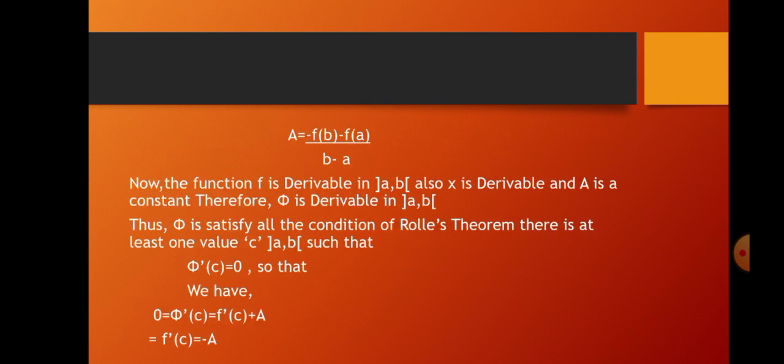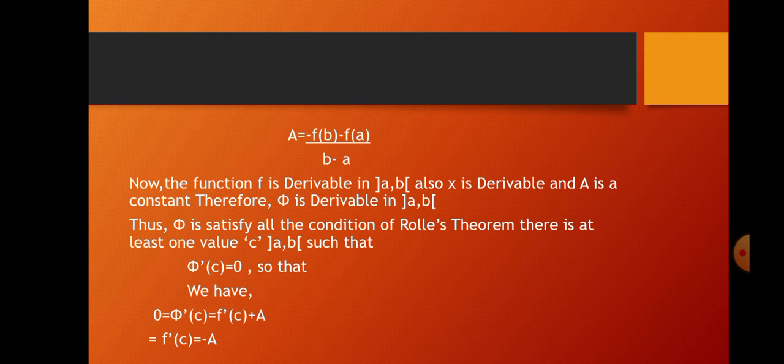So A is equal to minus f of b minus f of a divided by b minus a. Now the function f is derivable in open interval a comma b. Also x is derivable and A is a constant. Therefore phi is derivable in open interval a comma b. Thus phi satisfies all conditions of Rolle's theorem.